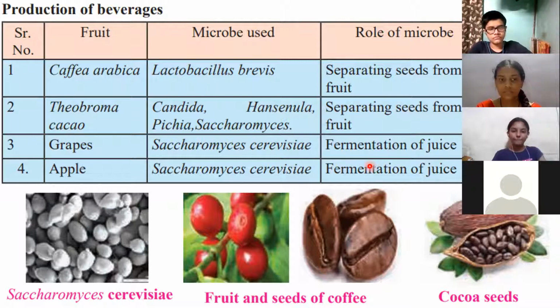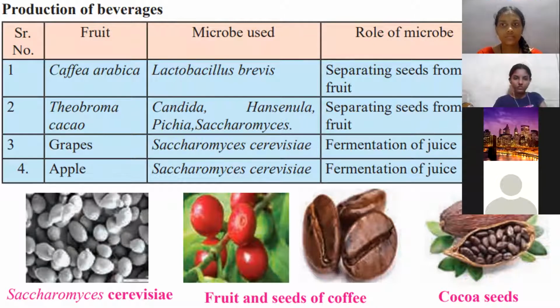But ultimately, for the formation of these beverages, you need microorganisms. So this table gives you a summary: from which different fruits, using which different microorganisms, and how those microorganisms help in the formation of the beverage, ultimately giving rise to which beverage.